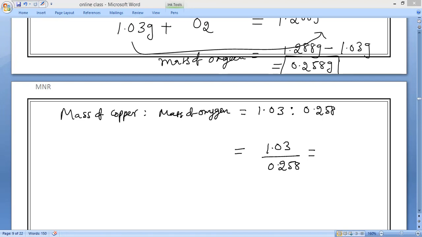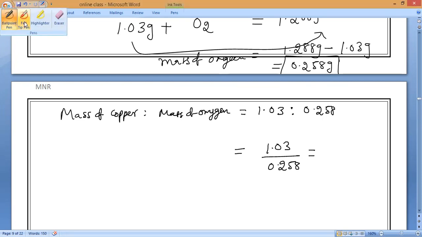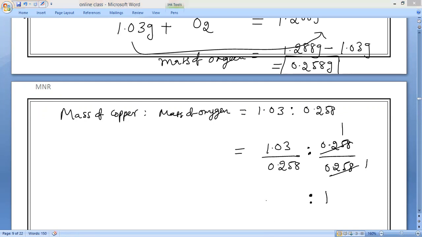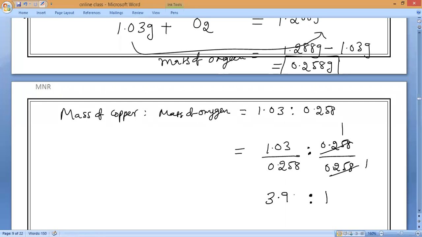Or else you can do it like this. I will show you. Divide everything by oxygen so that you will get it. So 0.258 divided by 0.258 is 1. So this ratio I will get 1. Can you tell me what this ratio is? Quickly, division. You'll get approximately 3.99, which is equal to 4:1.